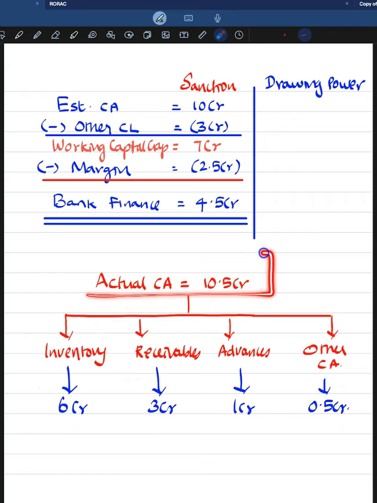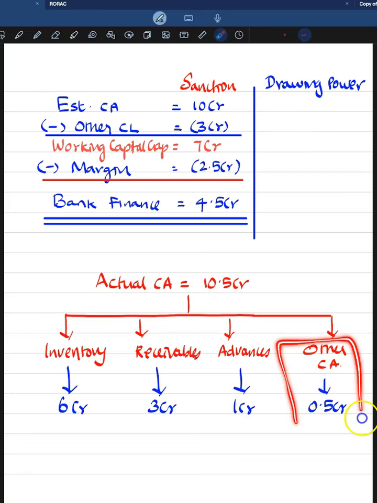Let's say in the actual scenario, their current asset is 10.5 crore. What the bank estimated is only 10 crore and actual is 10.5 crore. But if you look at the breakup of 10.5 crore, it is inventory 6 crore, receivables 3 crore, advances 1 crore and other current assets of 0.5 crore.